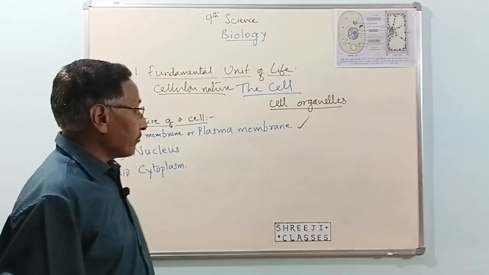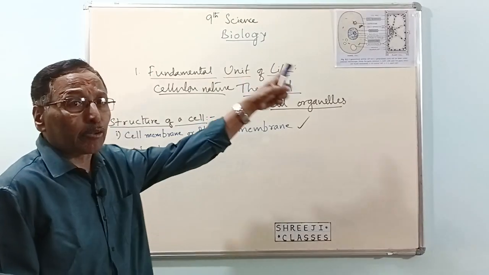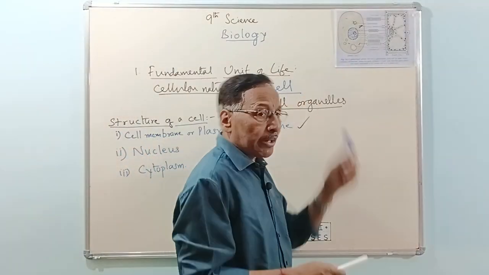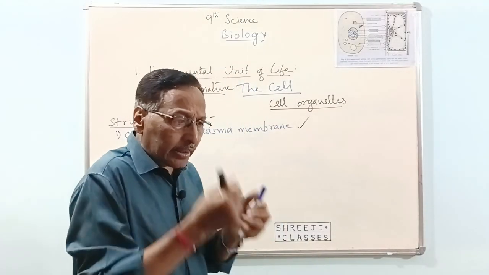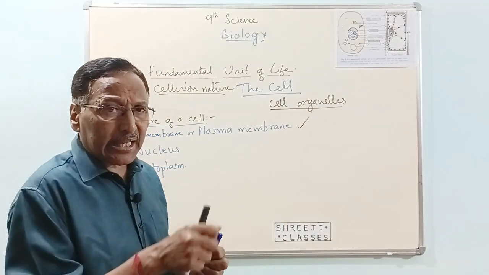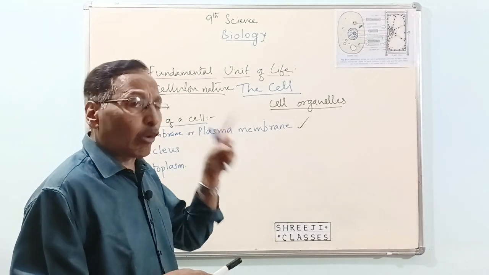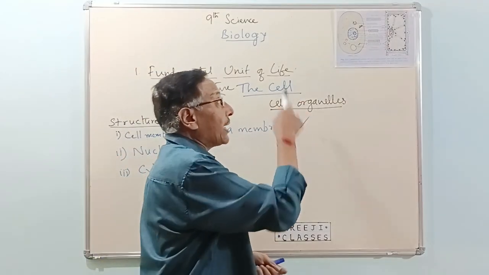Not only does it give a definite shape to the cell, it controls the movement of materials in and out of the cell.